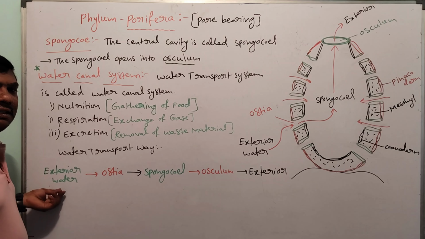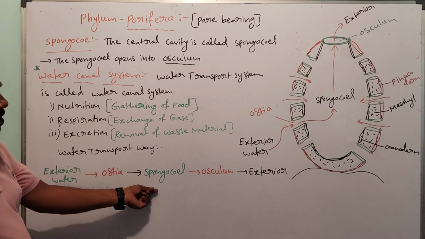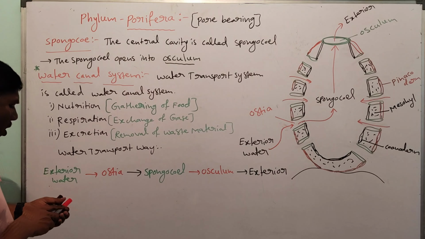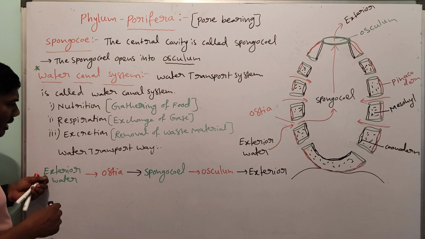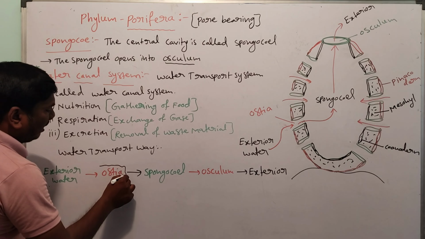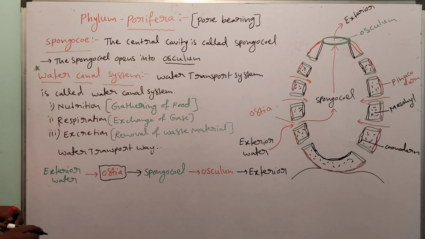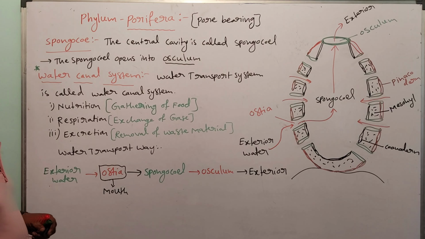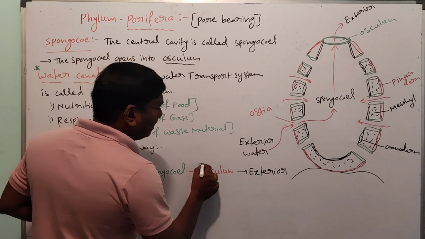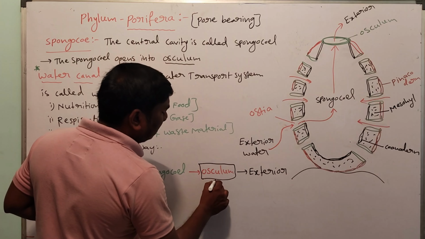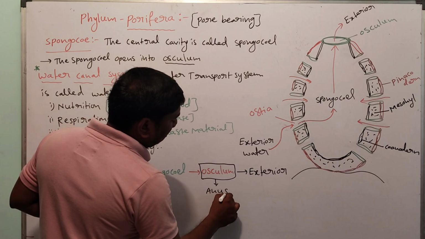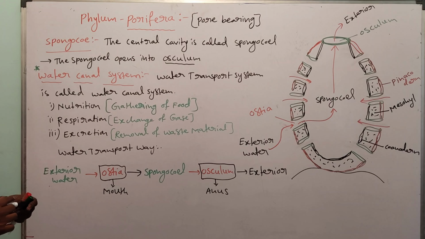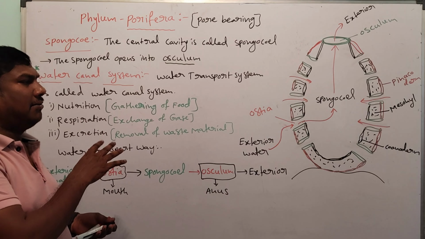First one, exterior water. This exterior water enters into the ostia, ostia to spongiocele, spongiocele to osculum, osculum to again exterior. So the ostia acts as the inhaling operator, like a mouth-like function. Next one, osculum. These are the exhalating operator, like the anus-like function. Ostia is the mouth-like function, osculum is the anus-like function. So they are the water transport way.